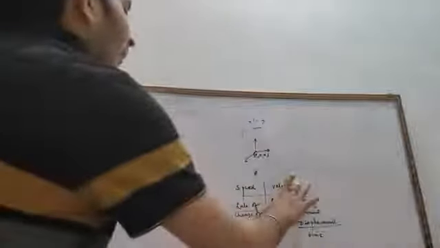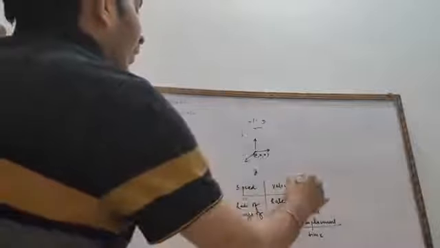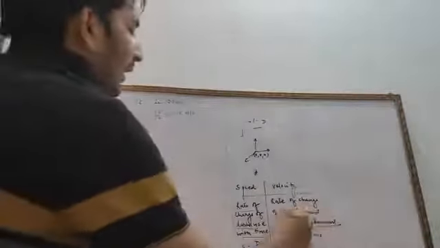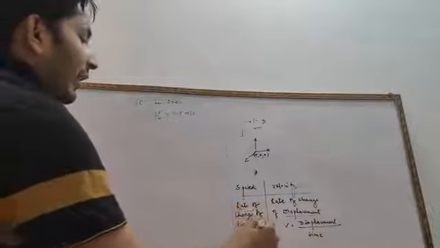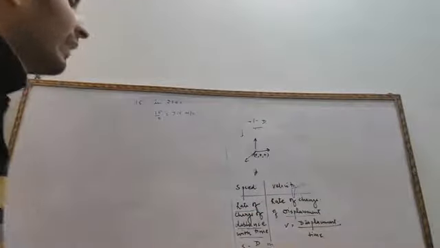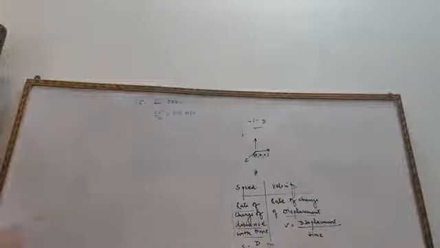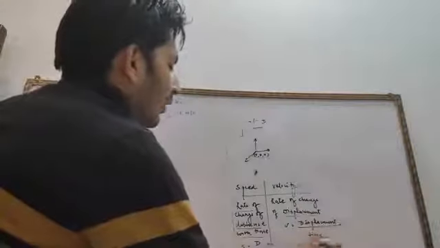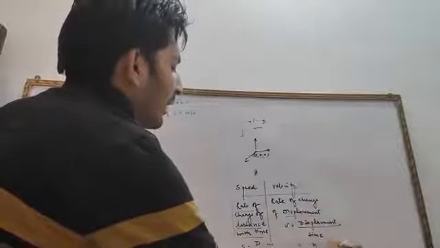So speed is measured in meters per second. What is the difference between speed and velocity? In the case of velocity, it is the rate of change of displacement, while in the case of speed it is the rate of change of distance. You are all aware of what we mean by distance and displacement. So speed is the rate of change of distance, while velocity is the rate of change of displacement, displacement upon time. The unit of displacement is meter, so velocity is again measured in meters per second.